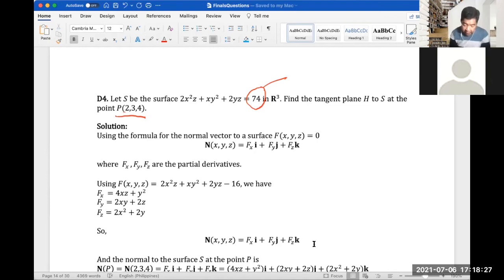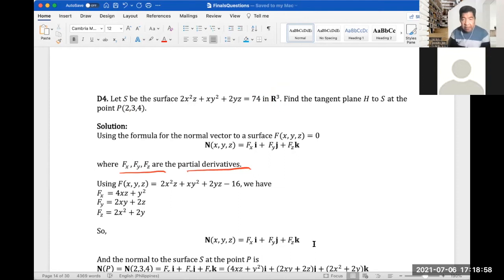So I edited this already, and so using the formula for the normal vector to a surface f of x, y, and z is equal to 0. So n, the normal of x, y, z is equal to f sub x i plus f sub y j plus f sub z k. So these are partial derivatives with respect to the given subscript variable.